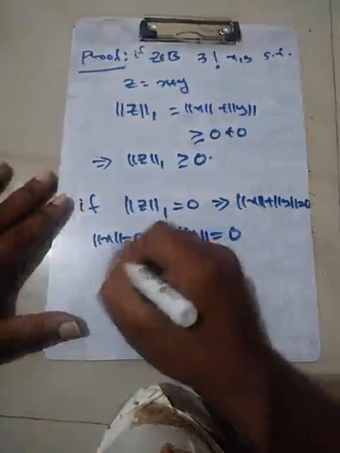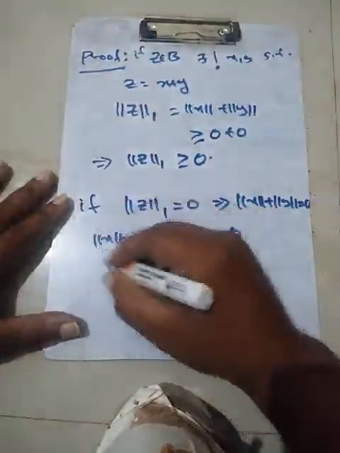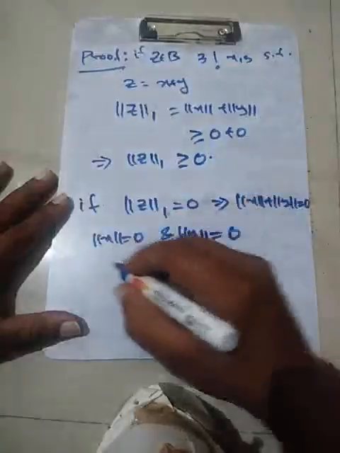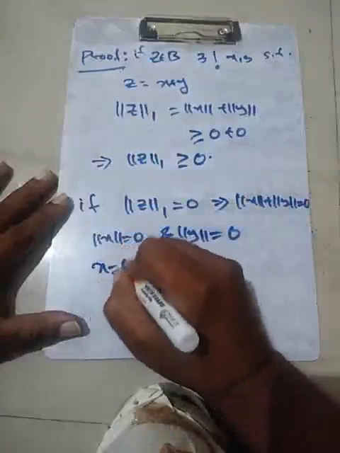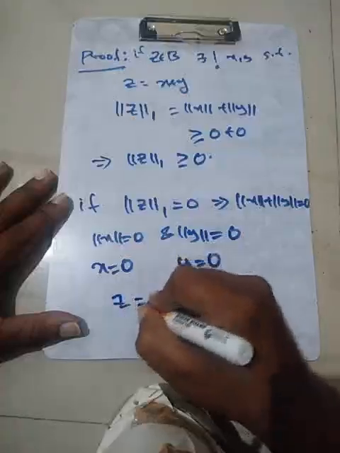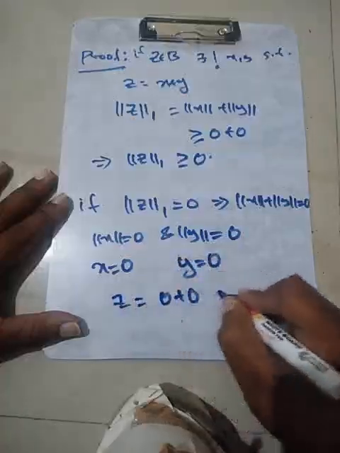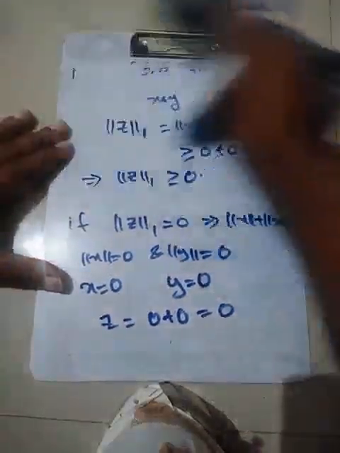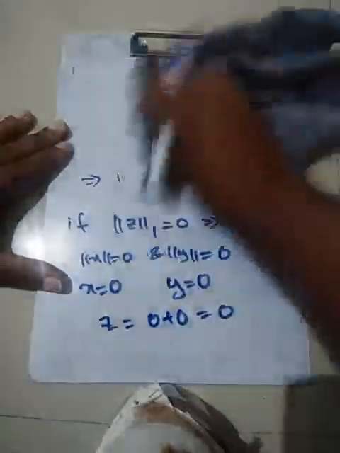But this is in B. By definition, X is in M, so X is in B, and Y is in N, so Y is in B. So X is the origin and Y is the origin, so X is 0 and Y is 0. This clearly implies that Z is 0 plus 0, thereby implying Z is 0. So this takes care of the first property with two parts.